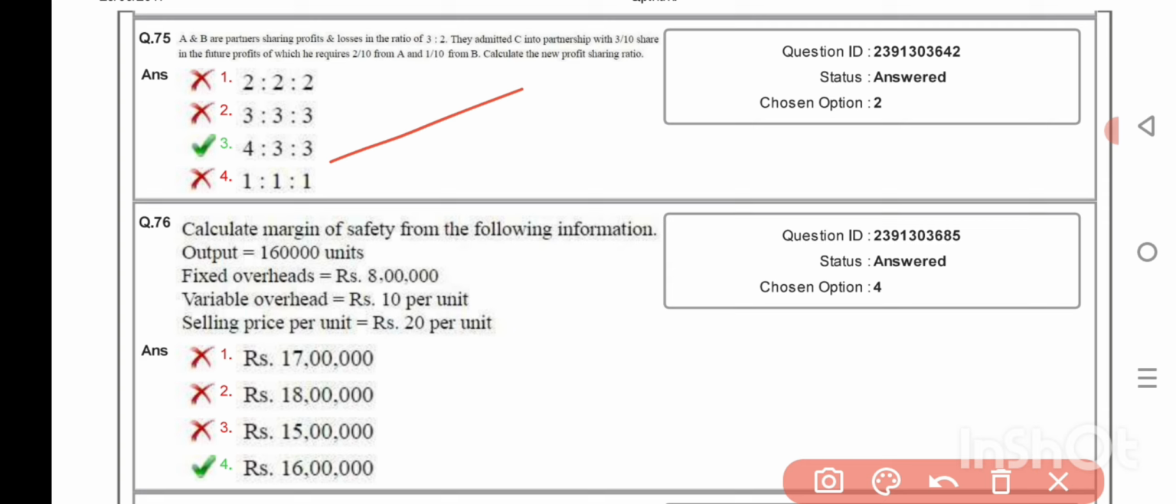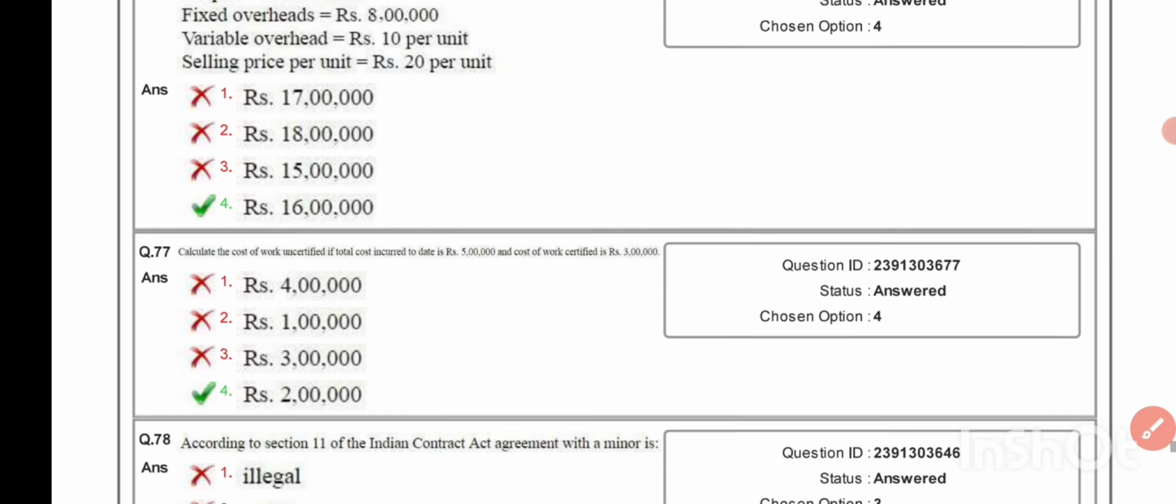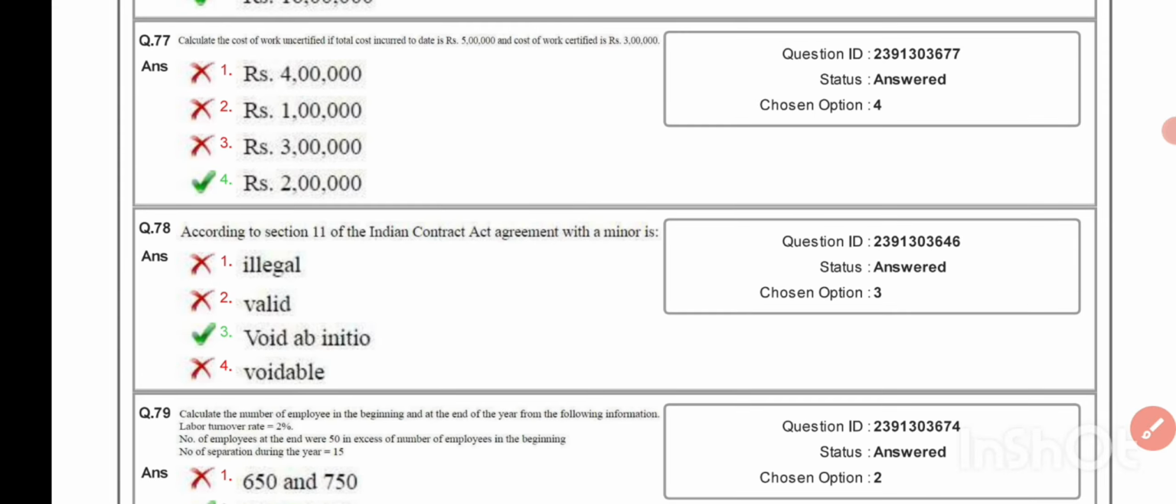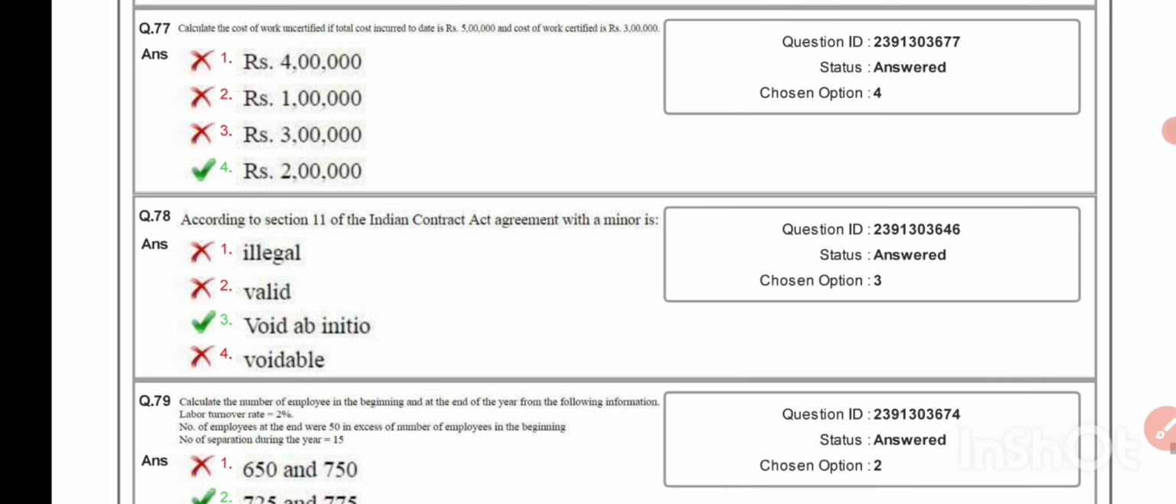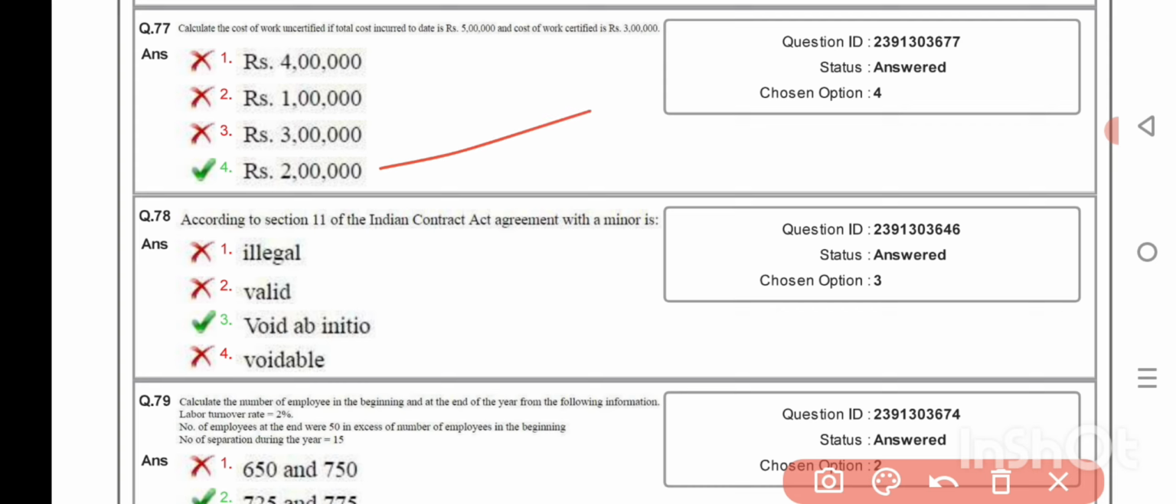overhead rupees 10 per unit, selling price per unit rupees 20 per unit. MOS is rupees 60 lakhs. Calculate the cost of work uncertified if total cost incurred to date is rupees 5 lakh and cost of work certified is rupees 3 lakh. Rupees 2 lakh. According to Section 11 of the Indian Contract Act, agreement with a minor is void ab initio.